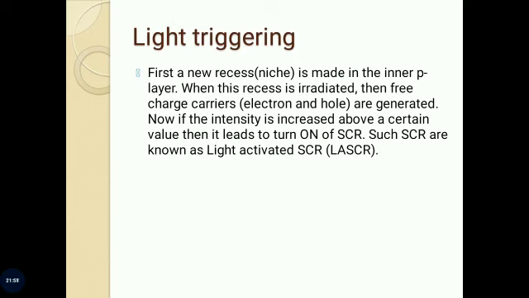Then next one is light triggering. First, a recess or niche is made in the inner P layer. When this recess is irradiated, then free charge carriers, that is electrons and holes, are generated. Now, if the intensity is increased above a certain value, then it leads to turn on of SCR. Such SCRs are known as light actuated SCR.